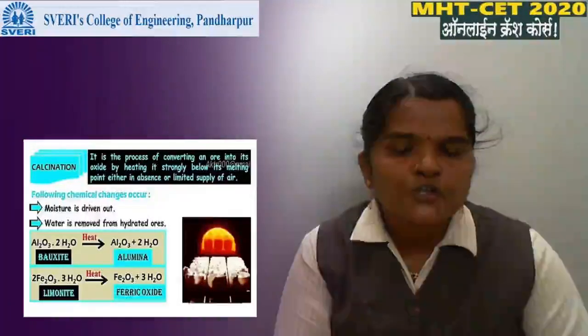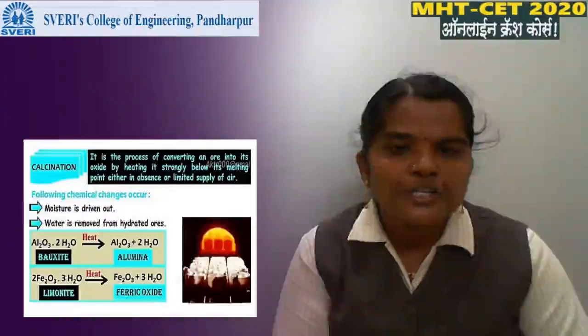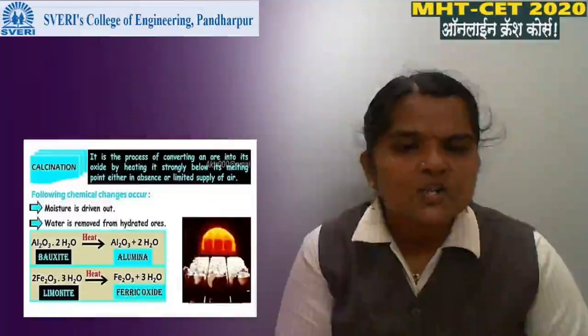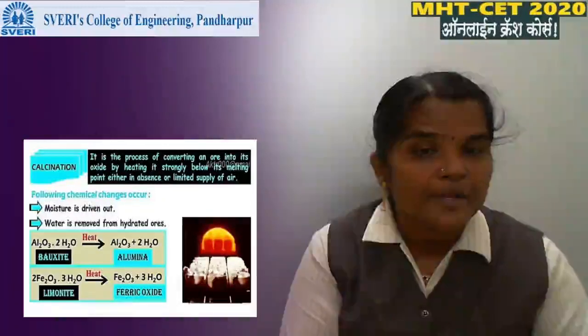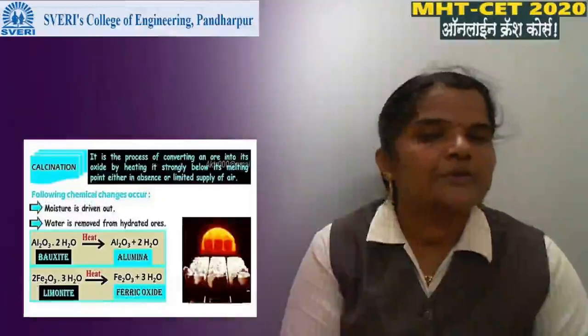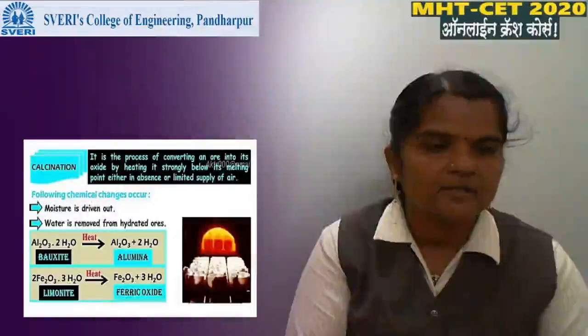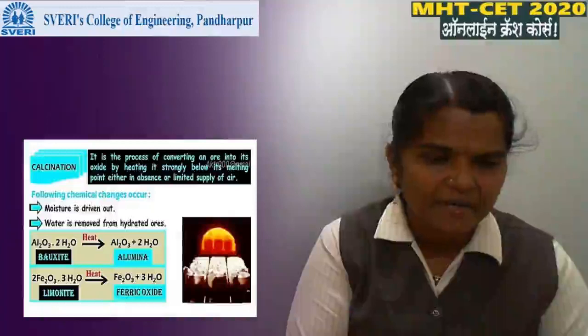Calcination is a process which is carried out in absence of air or limited supply of air, but heating should be done below its melting point. Means heat it, but we should not melt the metal.